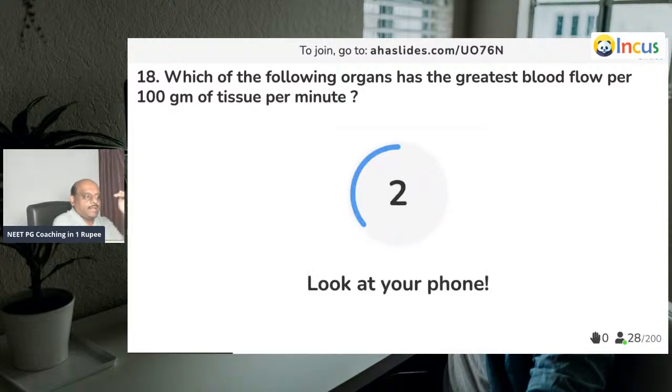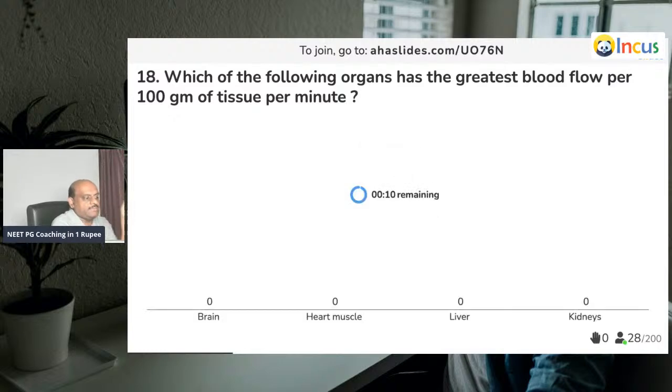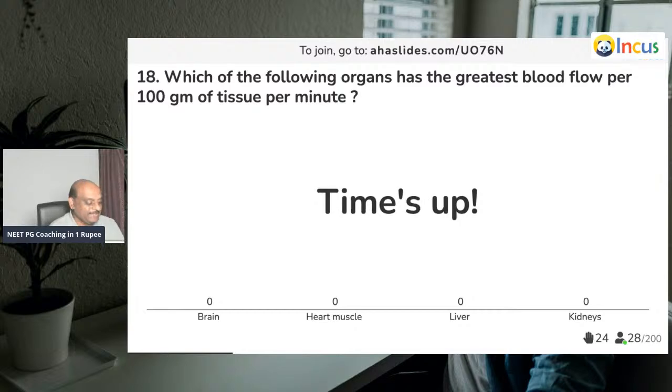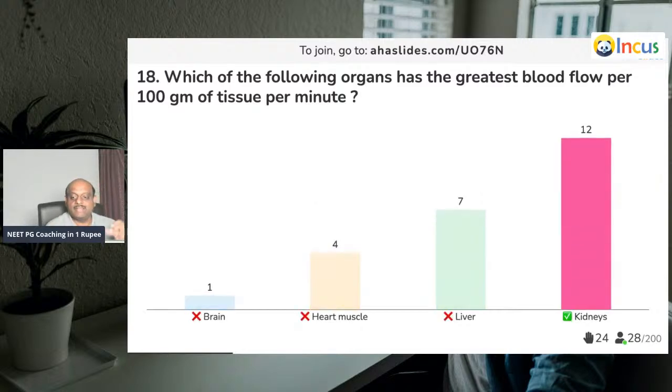Question number 18. Which organ has the greatest amount of blood flow for every 100 grams of tissue per minute? It's an important question. How many of you want to become a nephrologist, doctor? Nephrologist. Yay, that's right. So you should remember, it is the kidney.